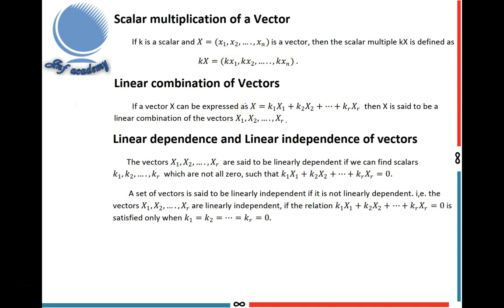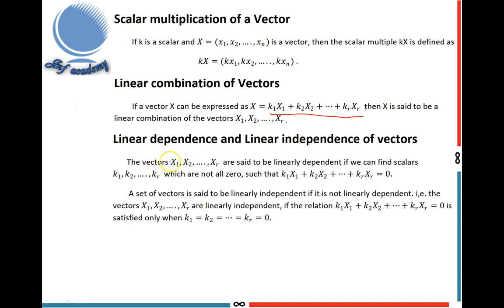Next, I am going to explain linear combination of vectors. What is a linear combination of vectors? If a vector X can be expressed as X equal to k1 x1 plus k2 x2 plus etc. plus kr xr, then X is said to be a linear combination of the vectors x1, x2, etc., xr. This is the definition of linear combination of vectors.